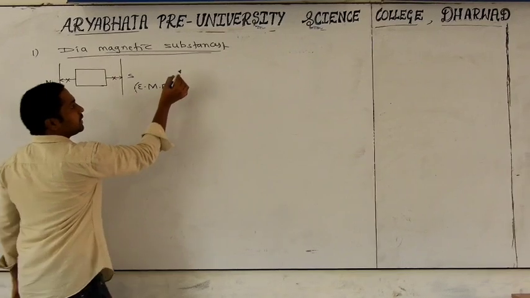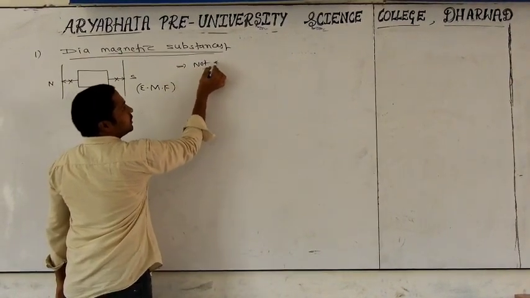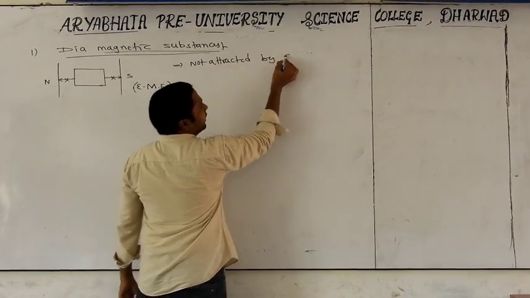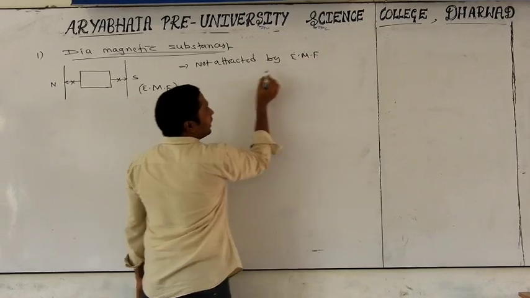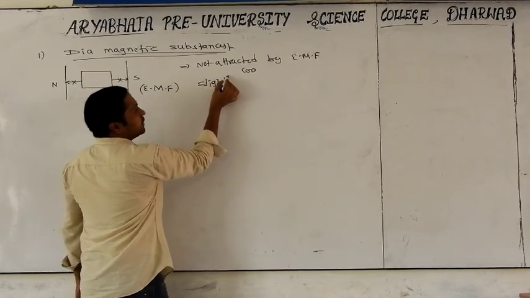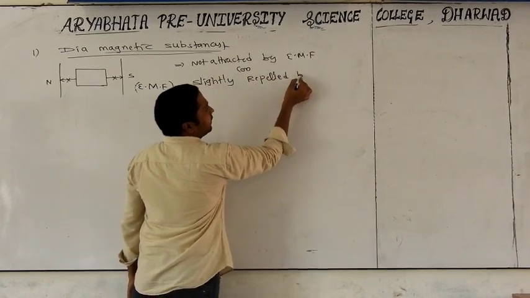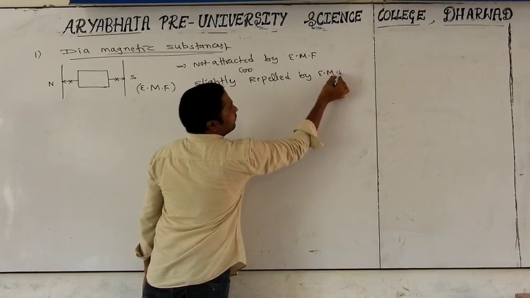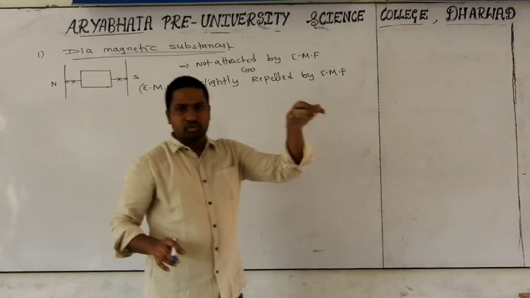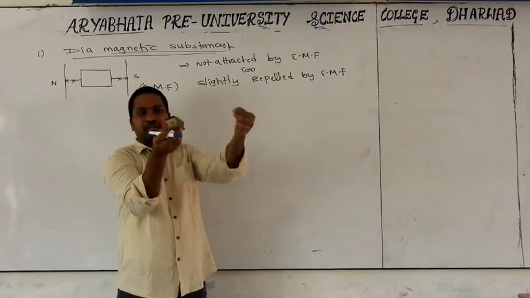That means the substance is not attracted by the external magnetic field, or may be slightly repelled by it. Just one example: you take a solid substance and bring two magnets, one north pole and another south pole.